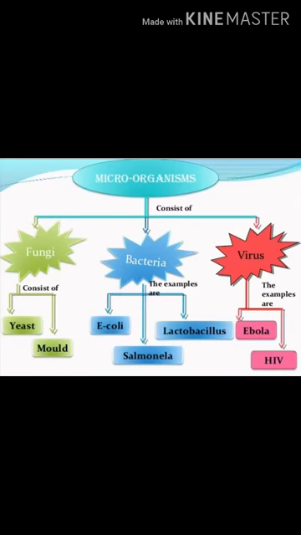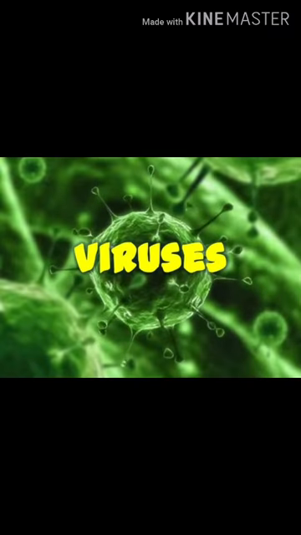Now we will discuss the main groups of microorganisms. There are three main groups of microorganisms. Number one is virus, second one is bacteria, and third group is fungi. We will discuss them one by one. First of all, we will discuss virus. What is virus?